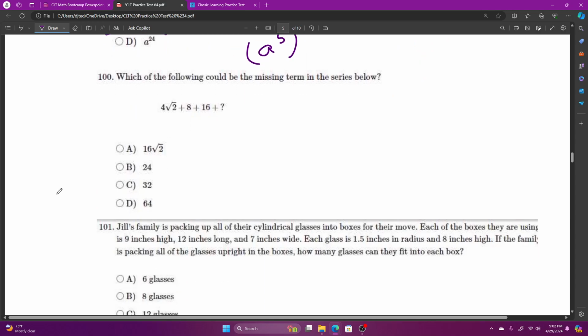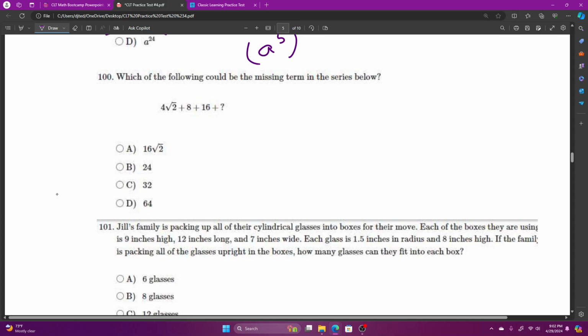Question number 100. Which of the following could be the missing term in the series below? I've seen a lot of debate on this question. There's a lot of different ways you could come at an answer. We'll take a look at one way. How do you get from 4 square root of 2 to 8 to 16? And then what would be next?